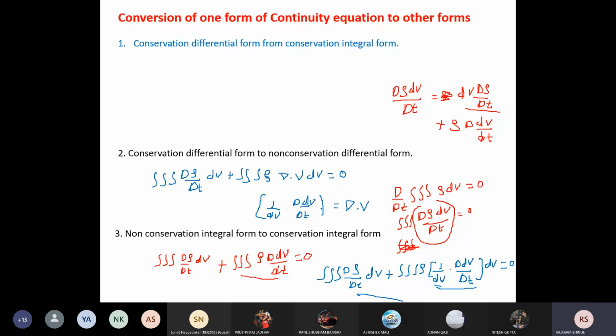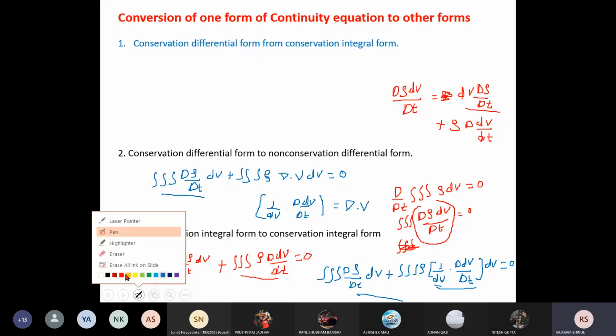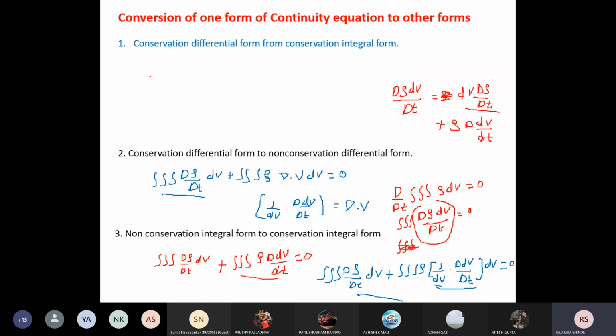When we expand this, it is your total derivative, and you will get the local plus convective derivative.